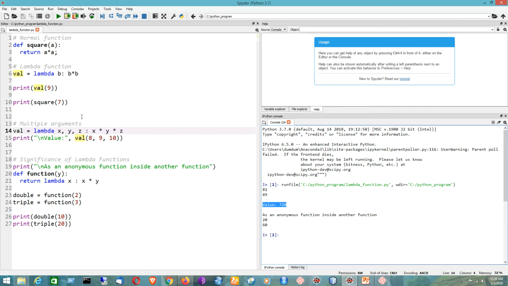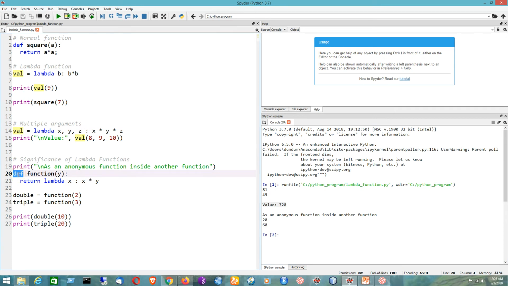We can use the same function definition to make a function that always doubles or triples the number we pass as an argument. Just have a look at the coding example here.